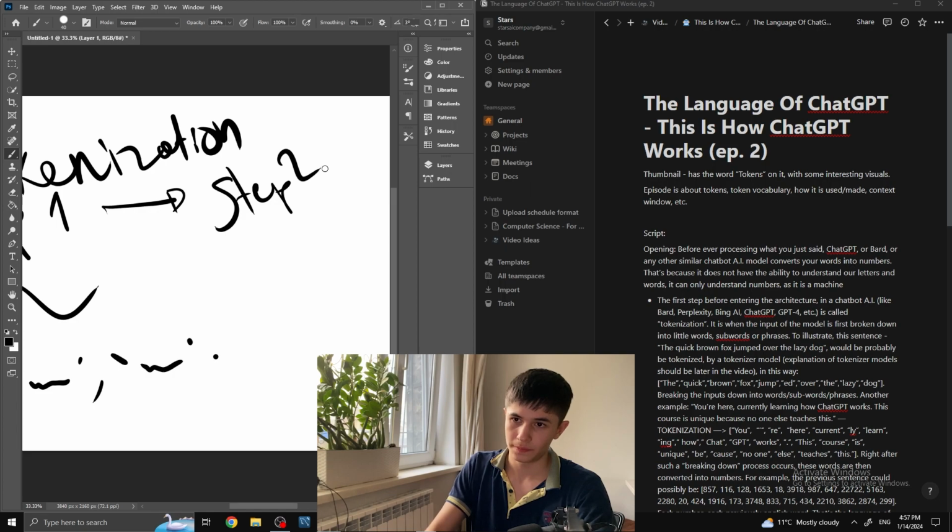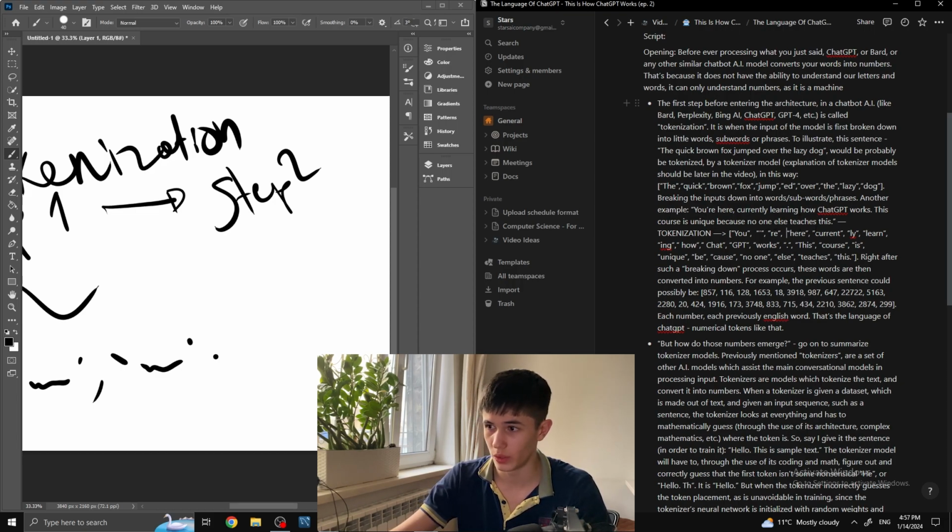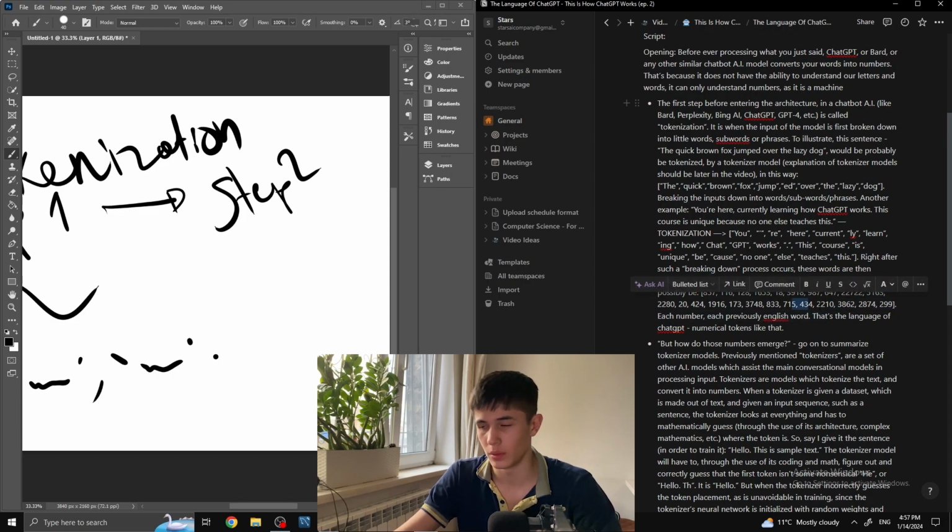Step two is converting that into unique numbers. It could be very random like this. So for example, you're here currently learning how ChatGPT works. This course is unique because no one else teaches this, and that is true. But anyway, right after such a breaking down process occurs, we swap it into numbers. So 857, 116, just random numbers. That's tokenization in very simple terms.